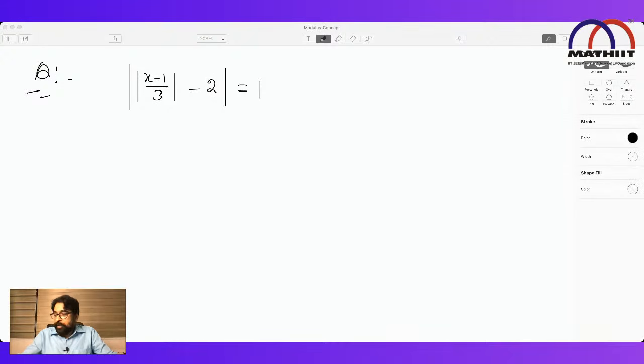The person who gives the first answer, their name and everything will come on the screen. Correct answer, of course; wrong answer, I don't want that. I will also solve it at the same time because I don't remember, I don't know what the answer is. But if you give the correct answer, surely you will get it.